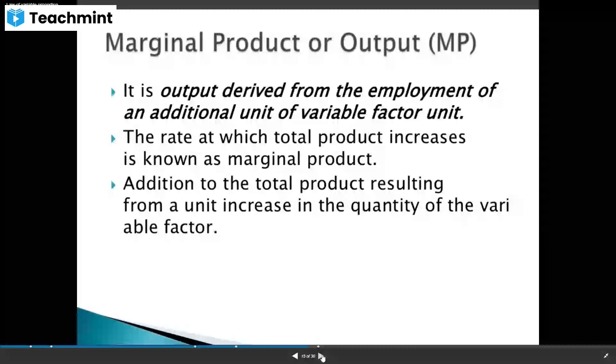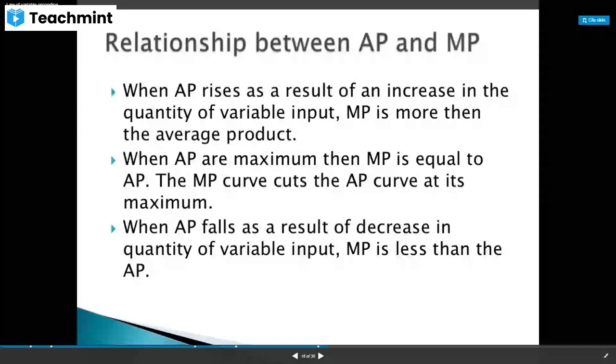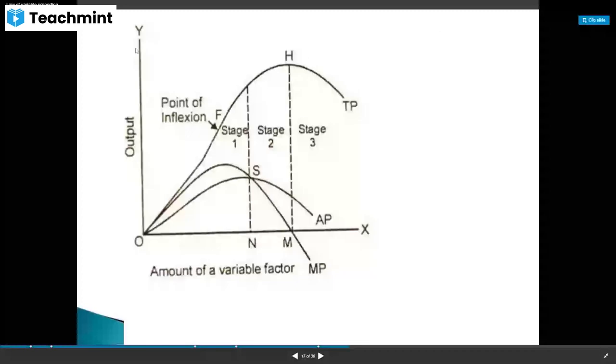And what is the relationship between AP and MP, that is average product and marginal product? When AP rises as a result of increase in the quantity of variable input, MP is more than the average product. When AP is maximum, then MP is equal to AP. So here in the graph you can see this. On the y-axis we are measuring output, and on the x-axis the amount of variable factor, and there are three curves. One is the total product curve, and then AP, and then MP.